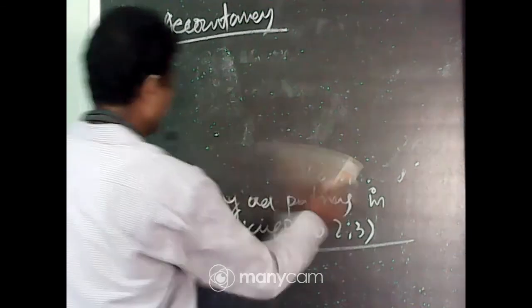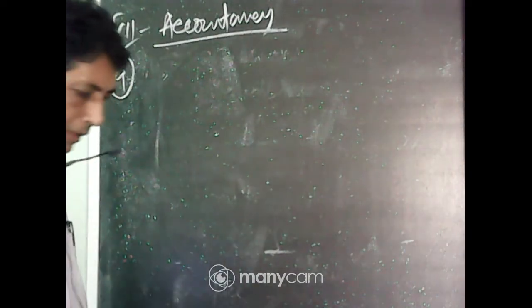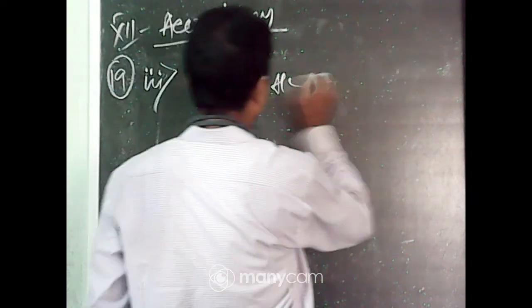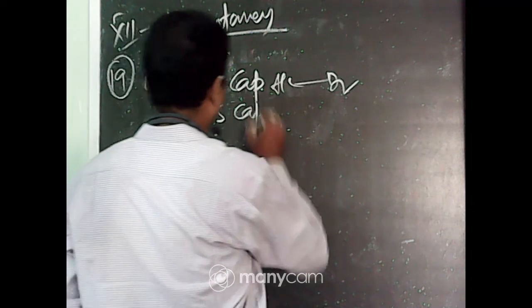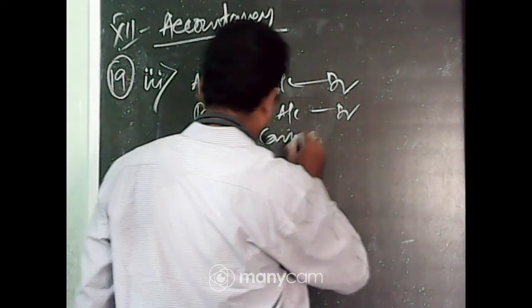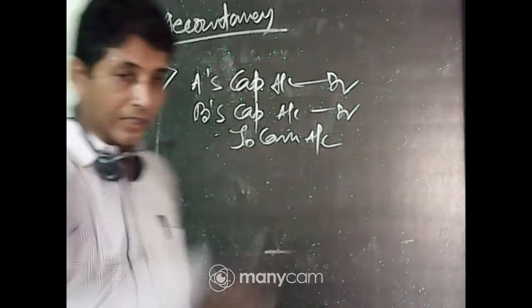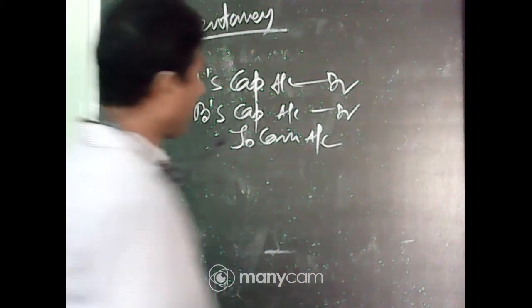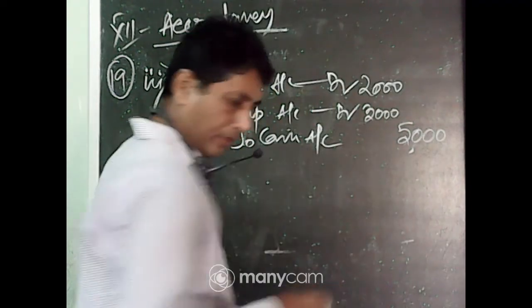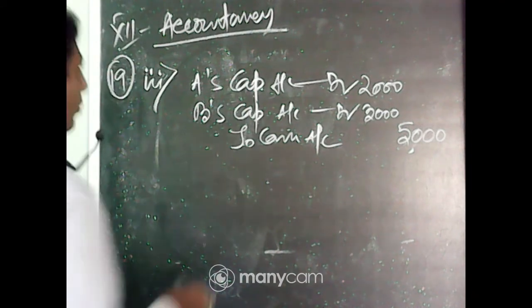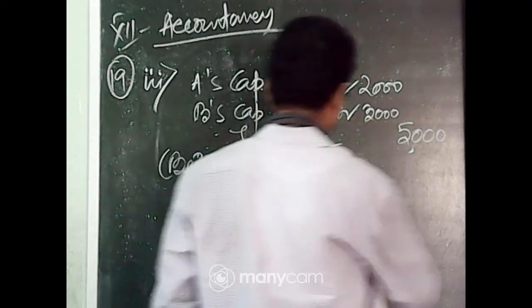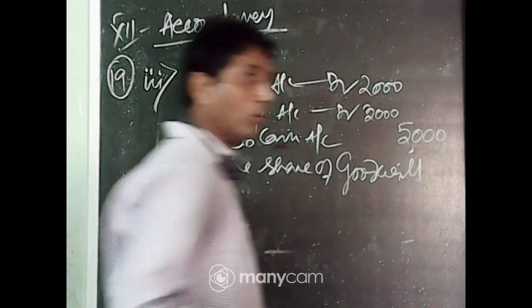Next, journal entry number 3: A's capital account debit 2,000, B's capital account debit 3,000, to cash account 5,000.